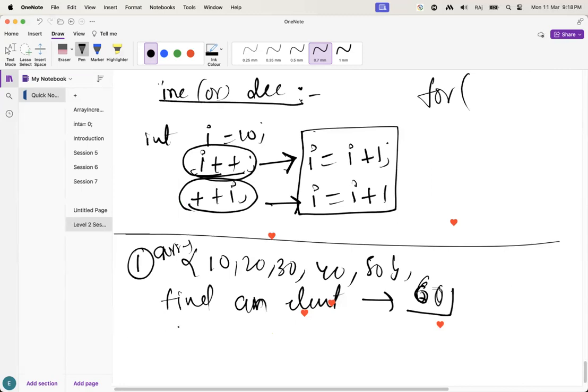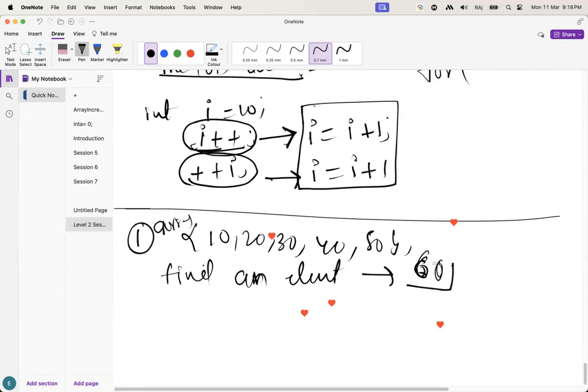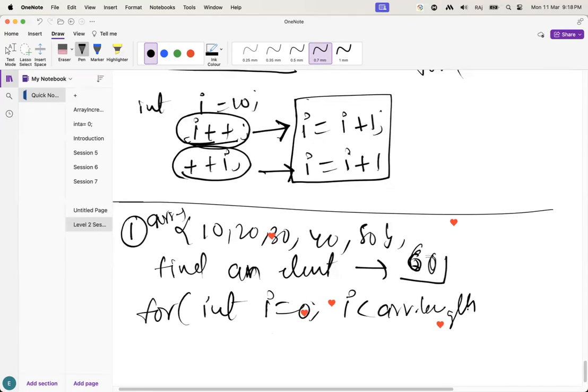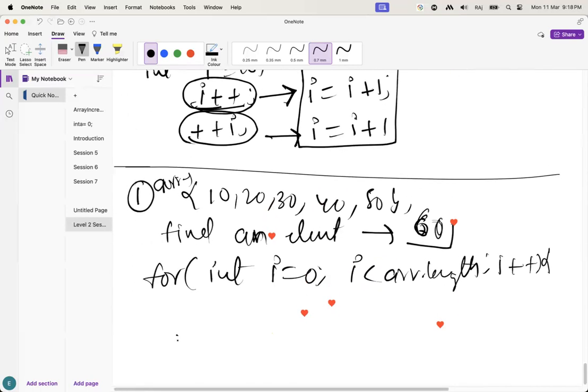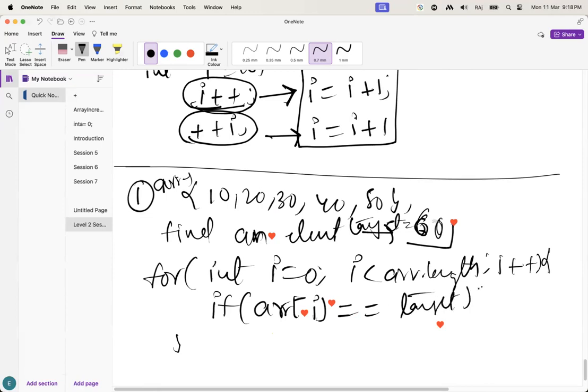Let's suppose here they have given the array already, right? So we have to start with i = 0 to i less than array.length, with i plus plus. So what we have to do every time? Every time we have to check whether array of i is equal to equal to the target. Let's suppose I have a variable target equal to 60.